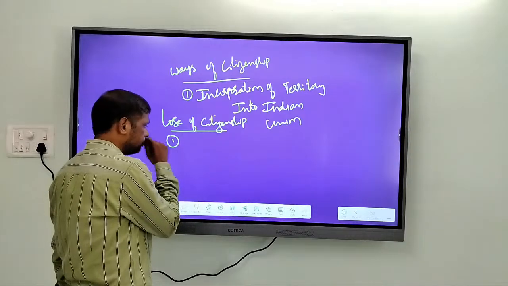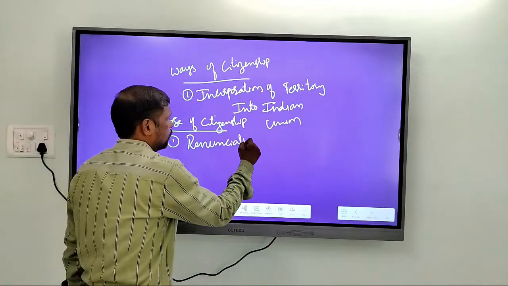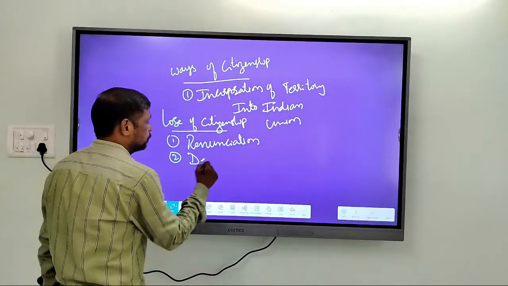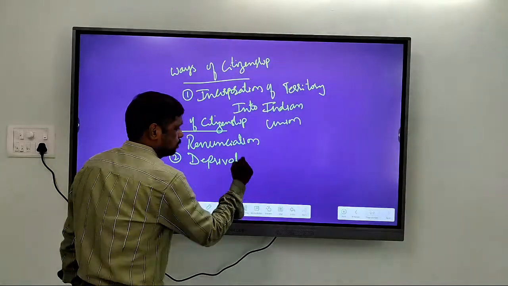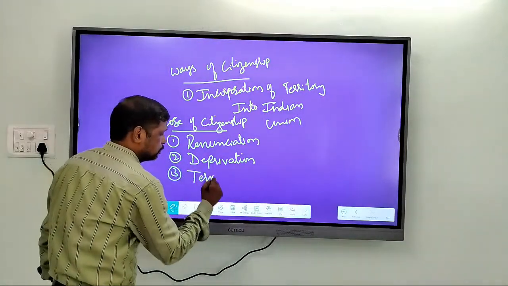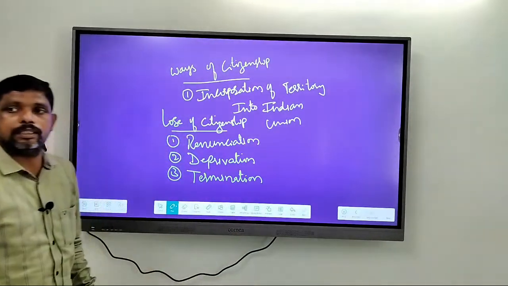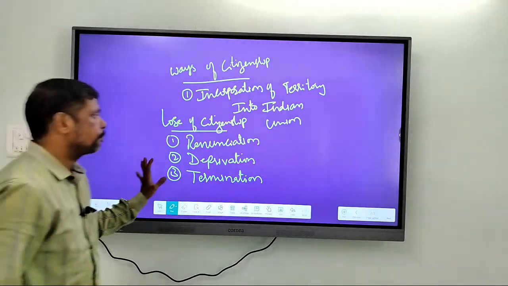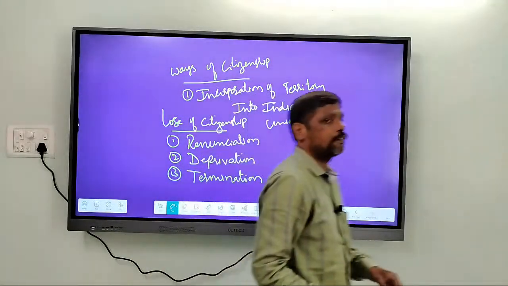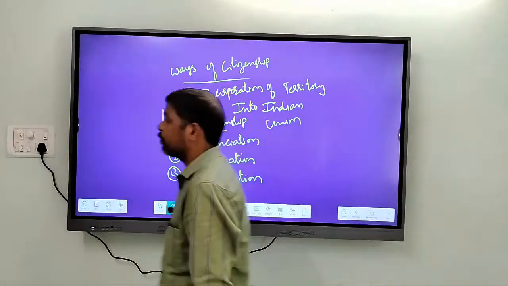One is renunciation. Second is deprivation. Third is termination. So renunciation, deprivation, and termination. These are three different grounds for losing Indian citizenship.